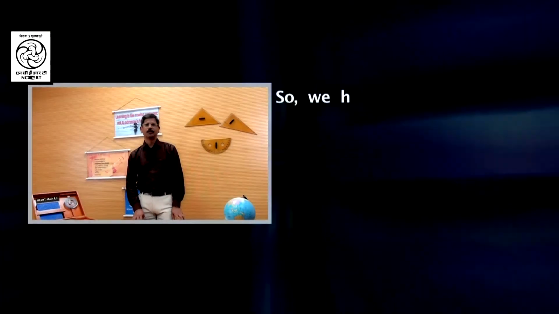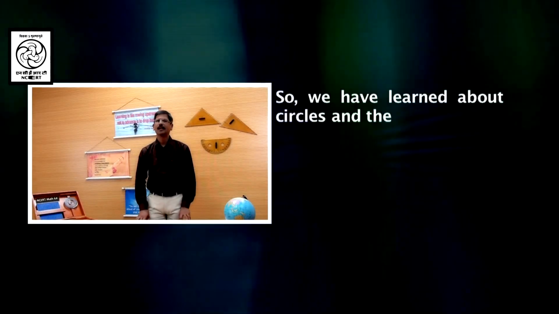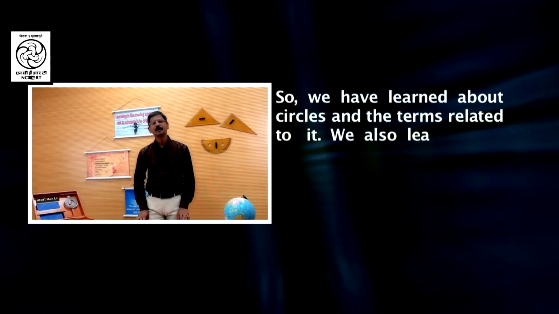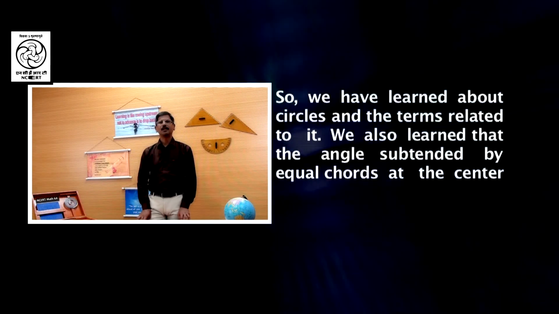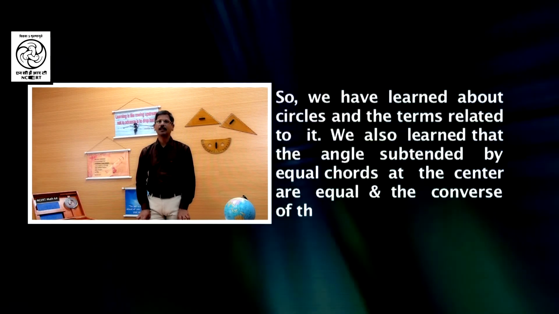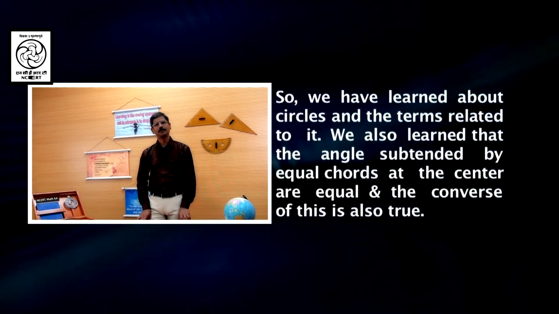So, that is all for today, but before going, we will recap what we have learned. We have learned about circles and the terms related to it. We also learned that the angles subtended by equal chords at the center are equal, and the converse of this is also true. That means, if the chords subtend equal angles at the center, then they are equal.